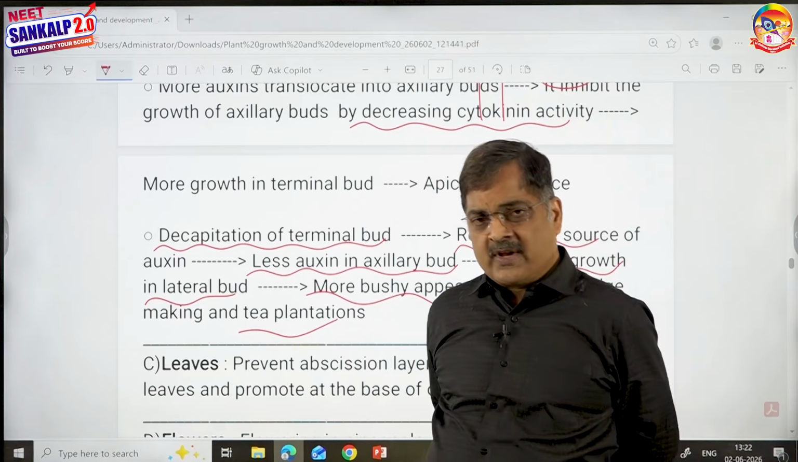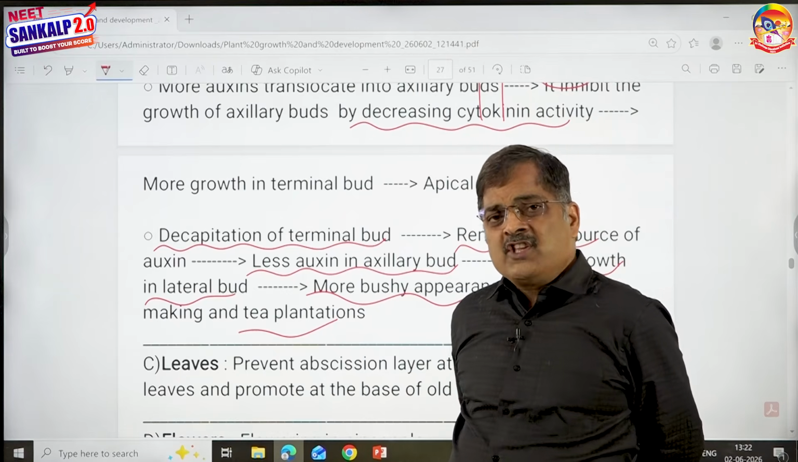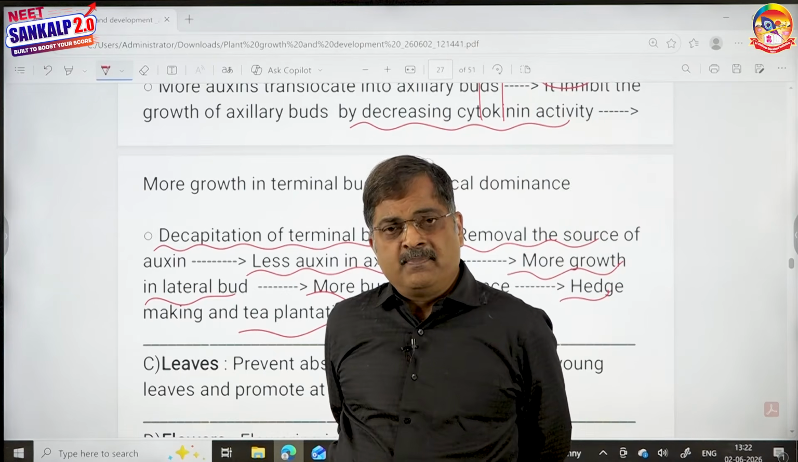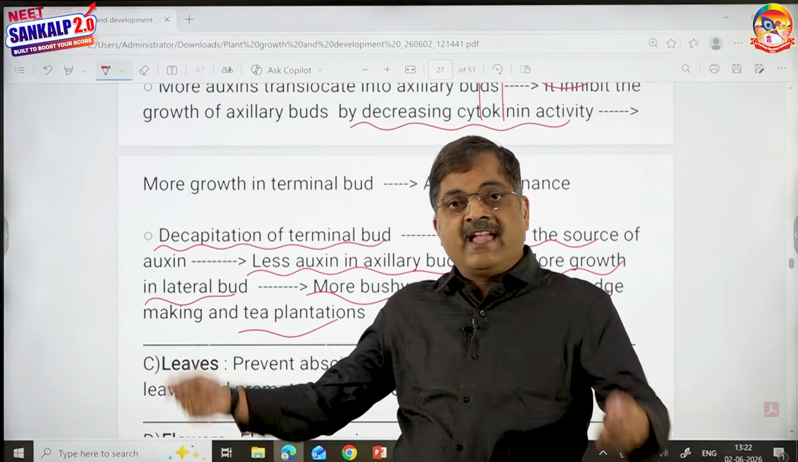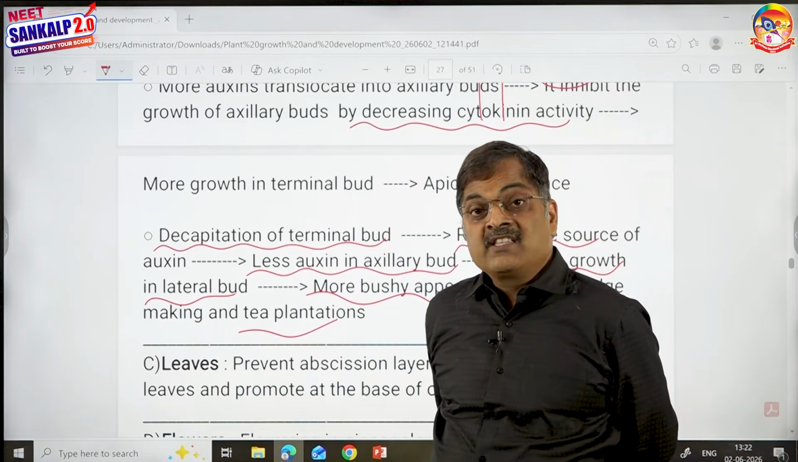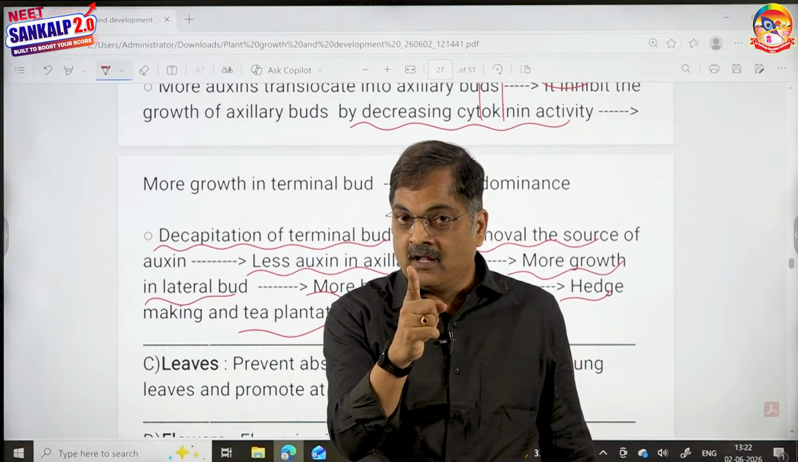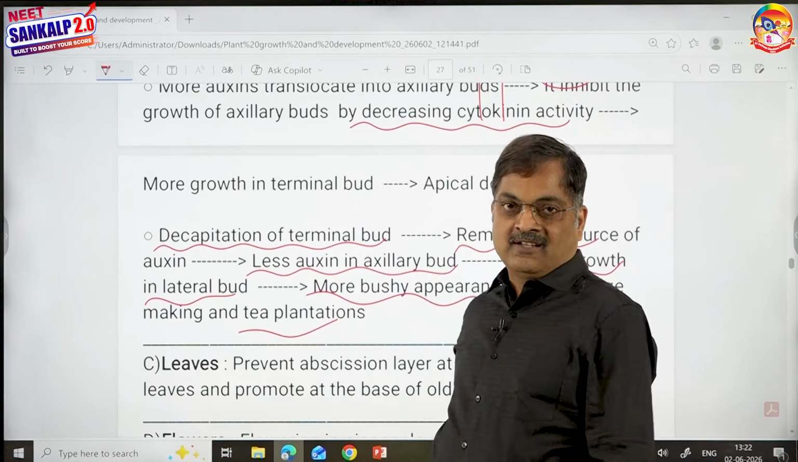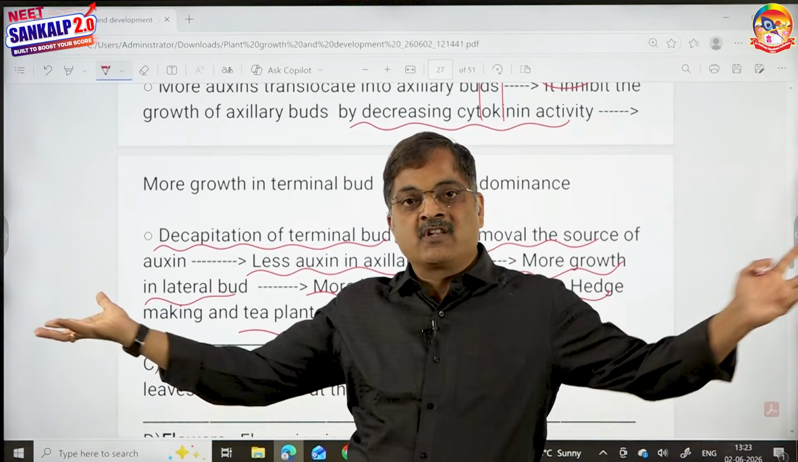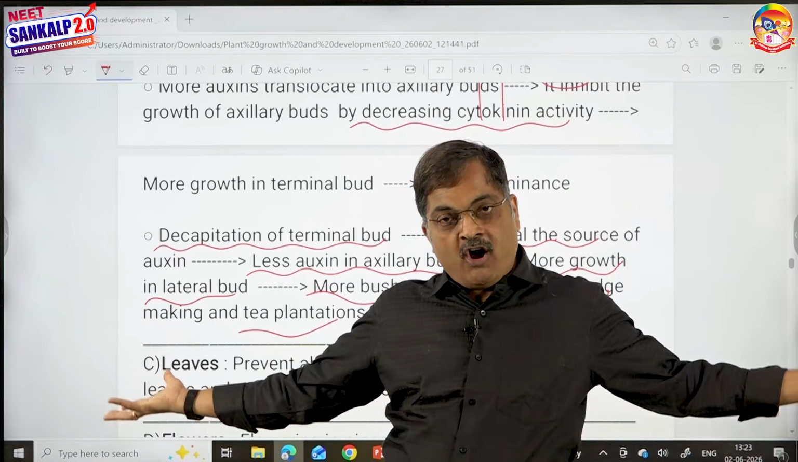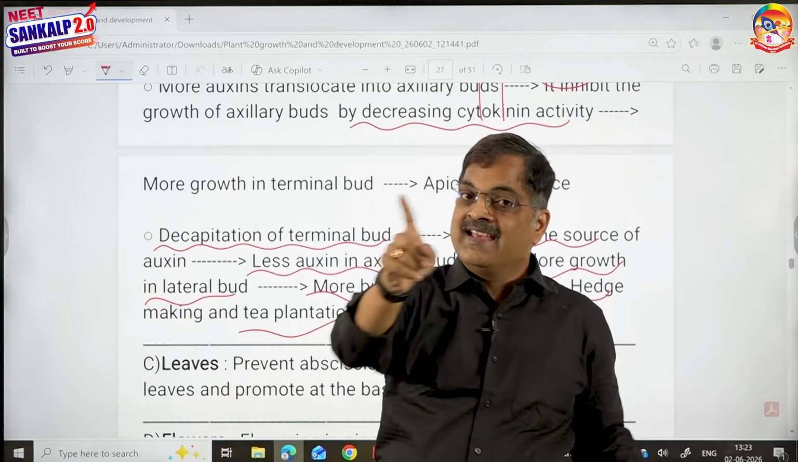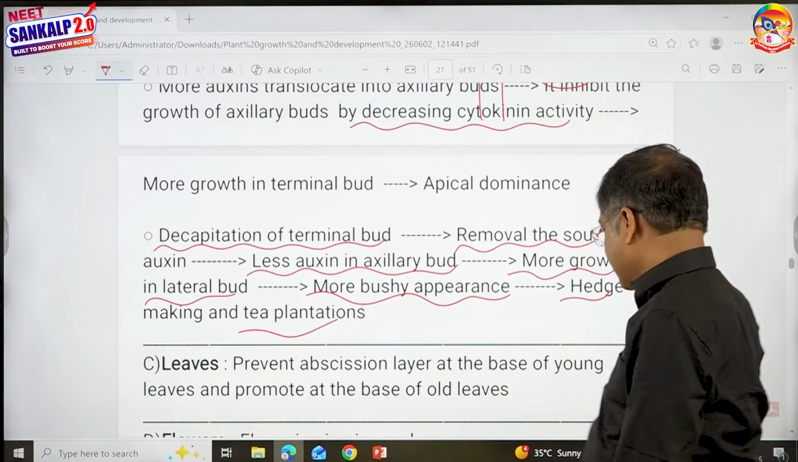Shall I put a dangerous question? What is the horticultural method responsible for hedge making? The answer is decapitation. What is the hormone which is responsible for hedge making? Be careful, it is cytokinin, not auxin. The hormone which is responsible for bushy appearance or for hedge making or more branches is cytokinins. Okay, be careful about that.